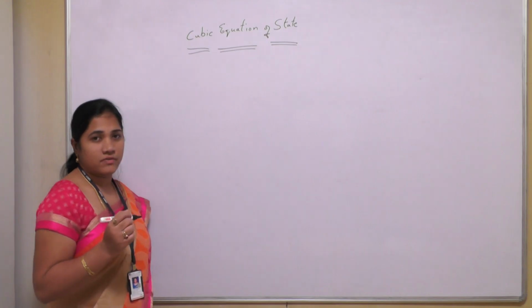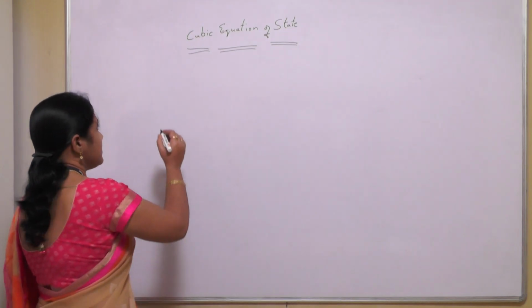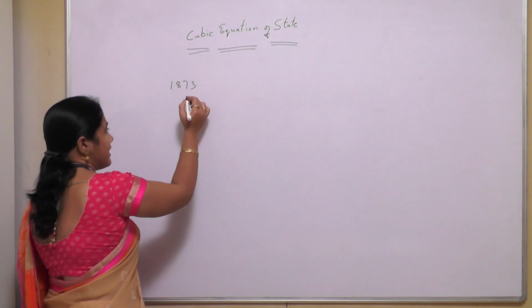The first cubic equation of state was developed in 1873 by Van der Waals.